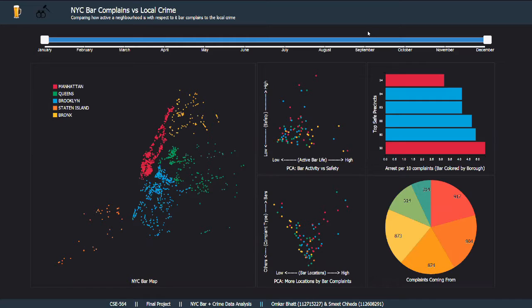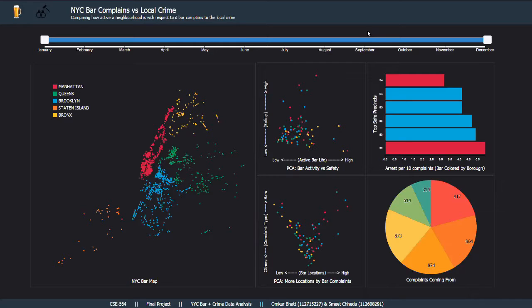We have four datasets. The complaints dataset has all the bar locations and the complaints for those bars. We have the precincts dataset which has the precinct boundary definitions. With the bar locations' latitude and longitude, we can now map the bar complaints to a precinct. Using NYC open data, we got the arrest data for various years, which is at the precinct level. This helps us map bar complaints and arrests to their respective precincts.